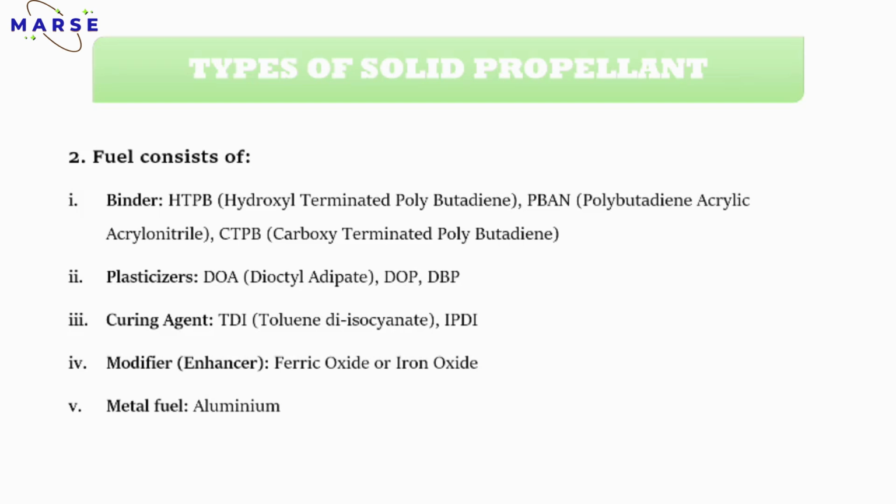Next one is a modifier or enhancer. Some modifiers or enhancers are present to enhance the burning rate, the burning properties, the performance. Ferric oxide, or iron oxide, is the most commonly used enhancer. Next one is metal fuel. There are many metal powders we can use as energetic particles, like aluminium, boron, lithium, etc. Understood? So that is the second part.